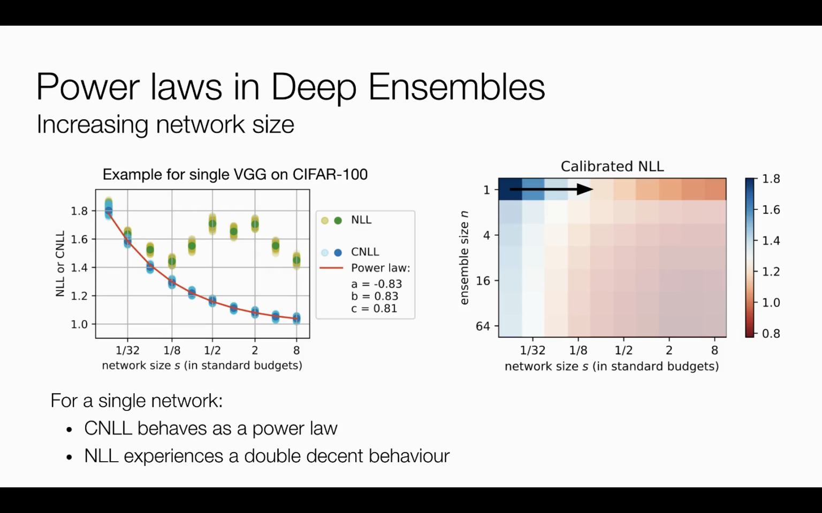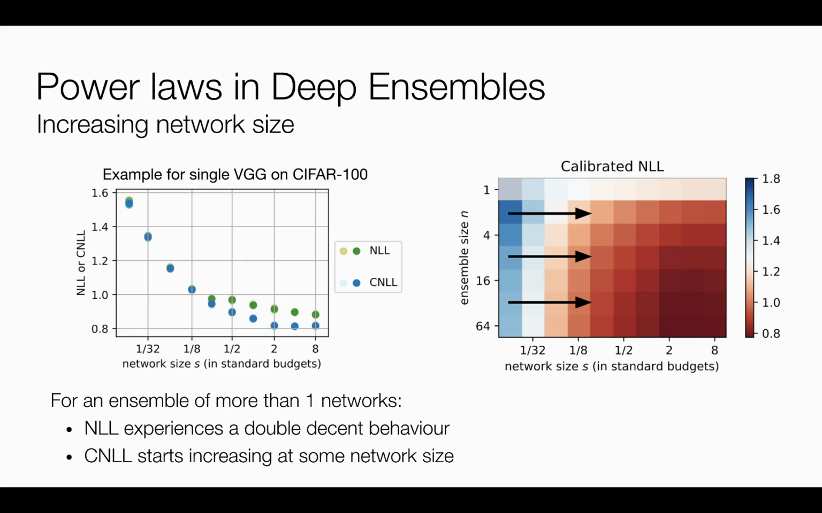Let's now look at the behavior of the ensemble quality when we increase the size of the networks. For a single network, CNLL behaves as a power law, while NLL experiences a double descent behavior. For an ensemble of more than one network, NLL still experiences the double descent behavior, while CNLL starts increasing at some network size. As a result, both of them cannot be approximated with power laws. The increase of ensemble CNLL may be a consequence of under-regularization or the decreased diversity of large networks and needs further investigation.